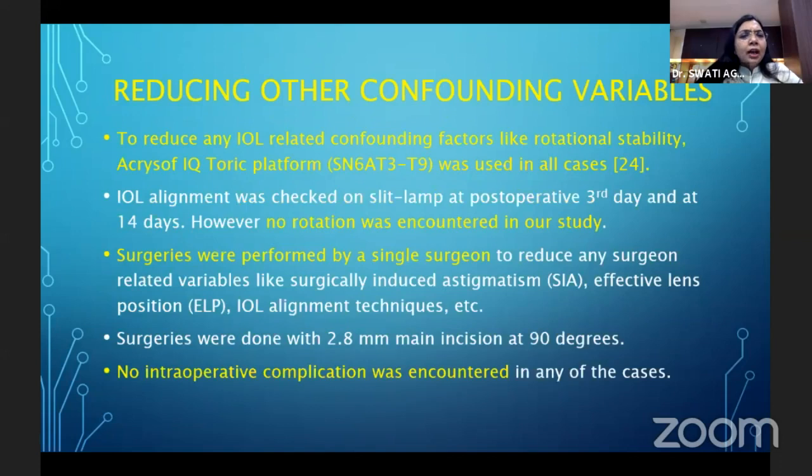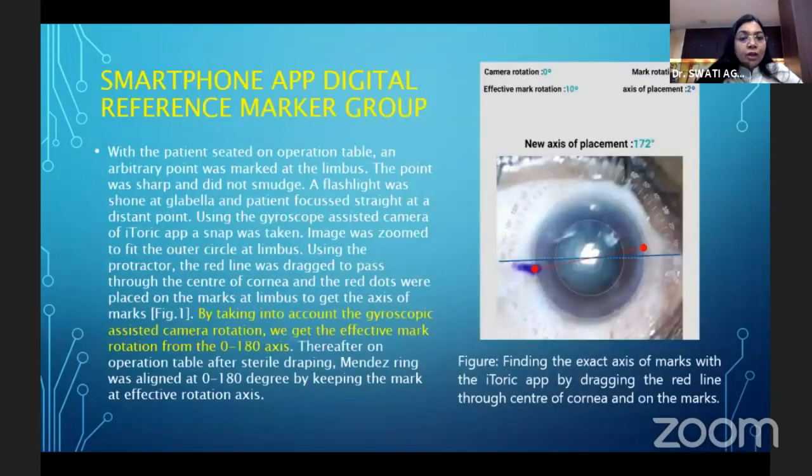To reduce any IOL-related confounding factors like rotational stability, the AcrySof IQ toric platform, T3 to T9, was used in all the cases. No rotation was encountered in our study. The surgeries were performed by a single surgeon and no intraoperative complication was encountered. So this is how we've done the smartphone axis marking.